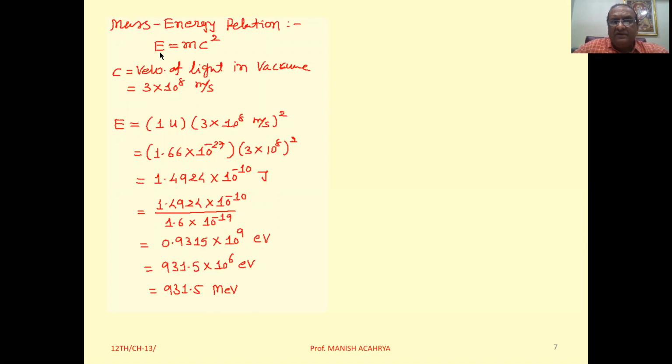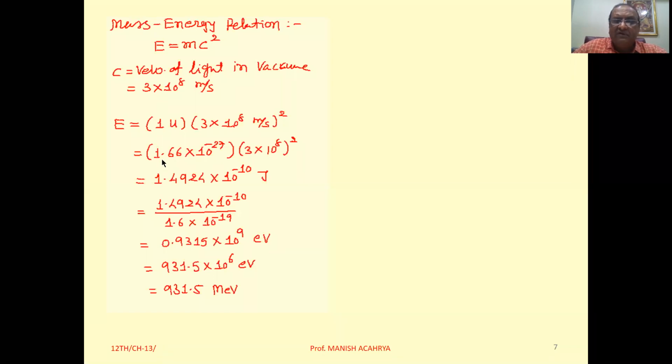So mass will be converted into energy as per equation E equal to mc square. So E equal to mass, that is 1 U, into c square, that is 3 into 10 raised to 8 whole square. But 1 U mass is 1.66 into 10 raised to minus 27 kilogram.